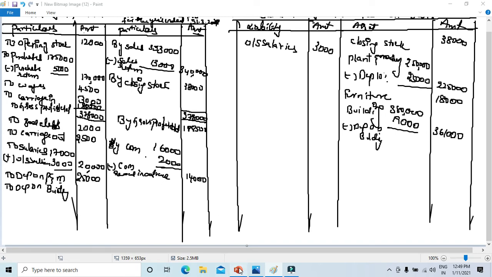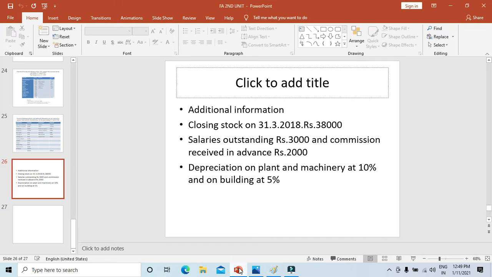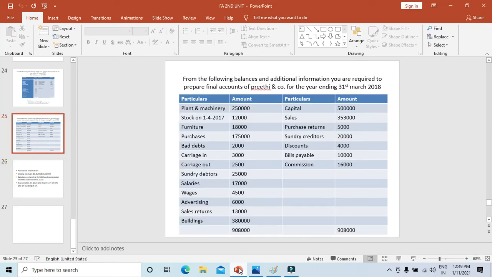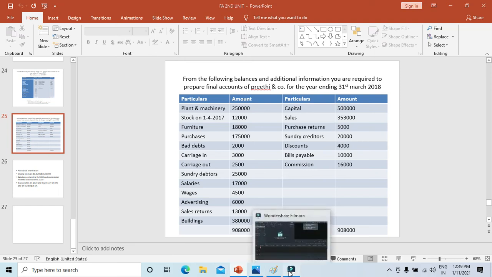Commission over, salaries outstanding over. Now let's tell you one by one. Commission over, discount. Discount 4,000 on the credit side. So let's take these also.